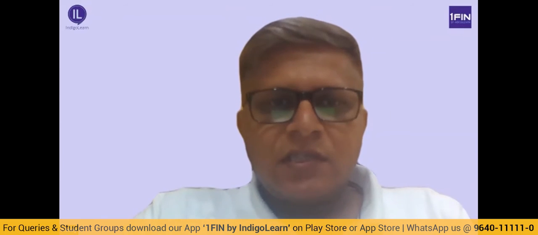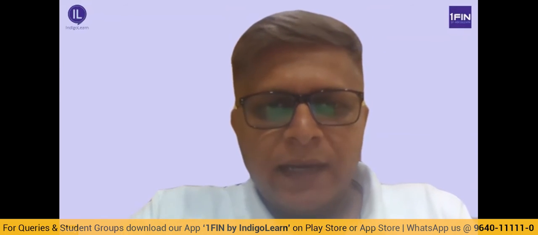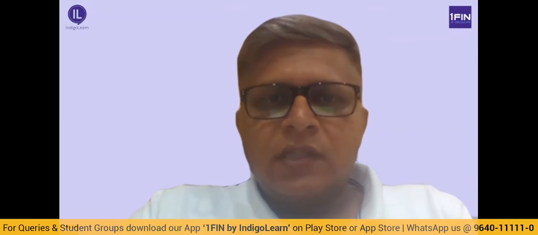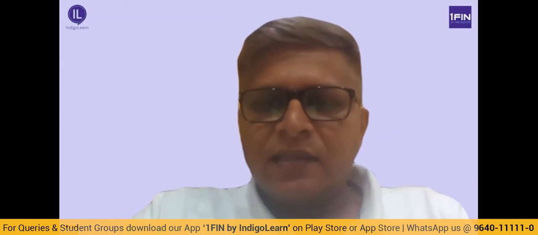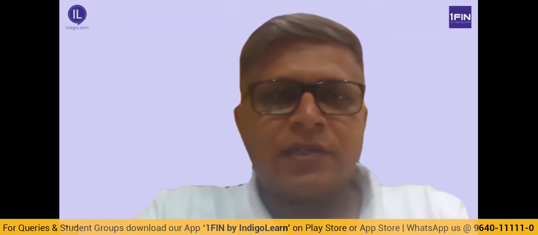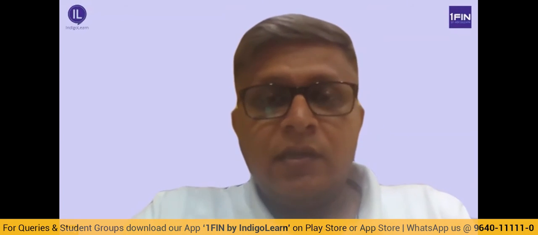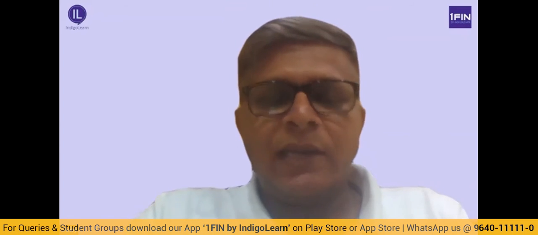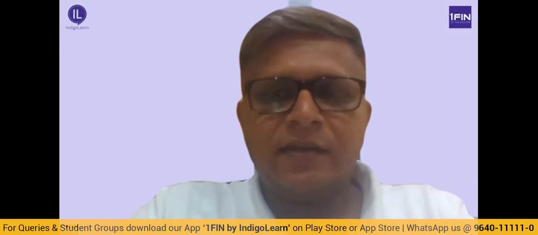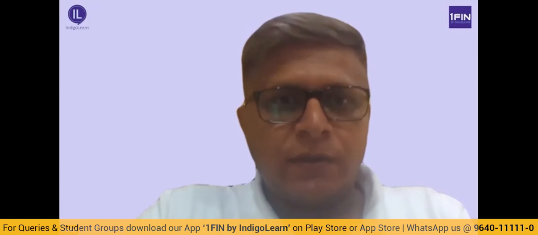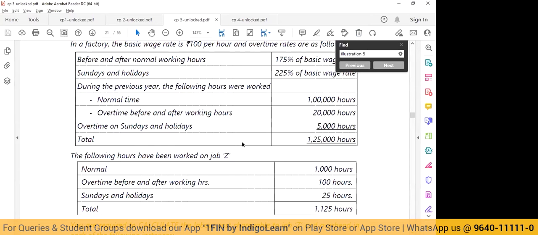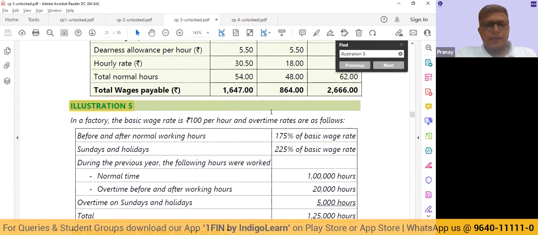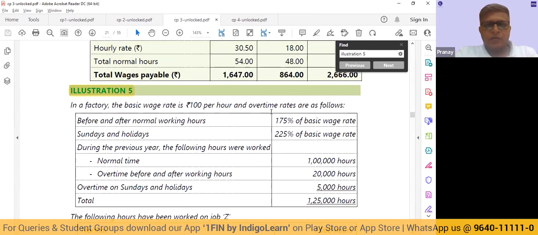The first doubt that we had was on the topic of employee cost, and this was in relation to a particular illustration given in the study material. Let me share my screen and quickly pull out the question so that we can go through it and see how we can address the doubt. So basically, Illustration 5. Let's go through the question first, and then understand what the doubt is and how we are going to address that.